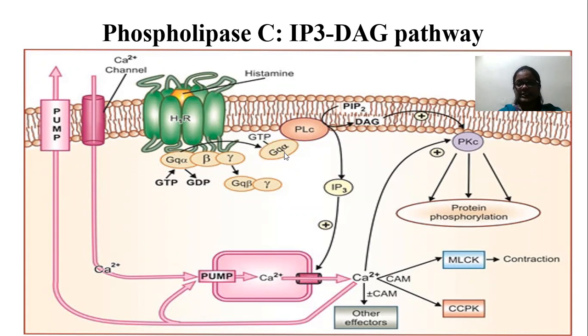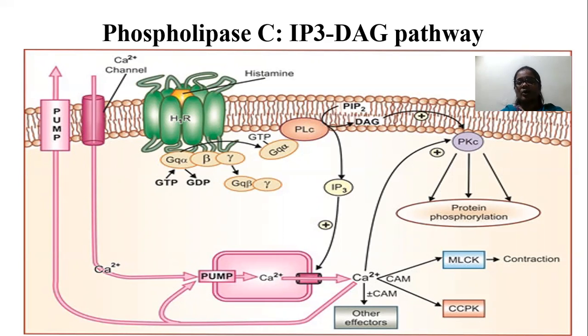After dissociation, this Gq protein activates the enzyme phospholipase C. PLC means phospholipase C. Phospholipase C hydrolyzes PIP2. What is PIP2?